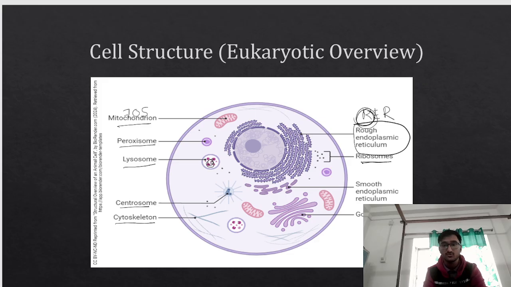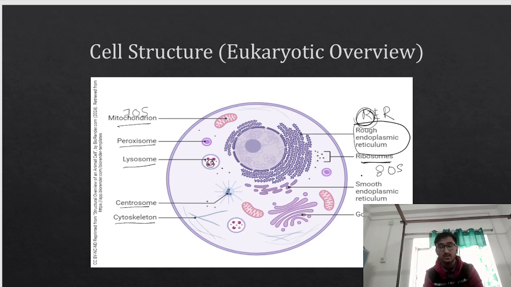Then we have this ribosome, which will be 80S. These are cytoplasmic ribosomes, so they will be 80S. But the mitochondria will contain 70S ribosomes. Very, very important.